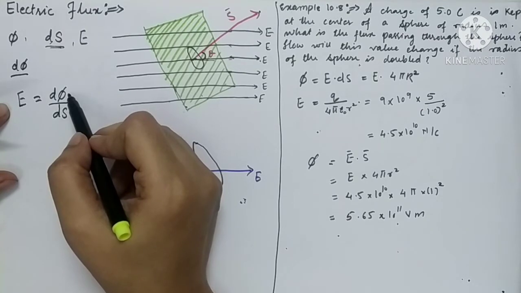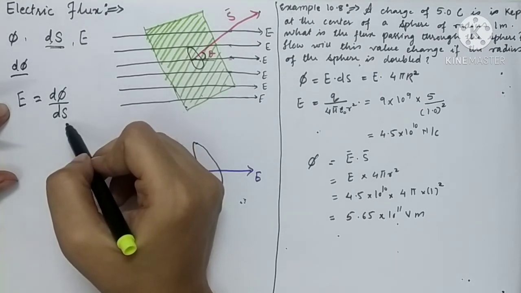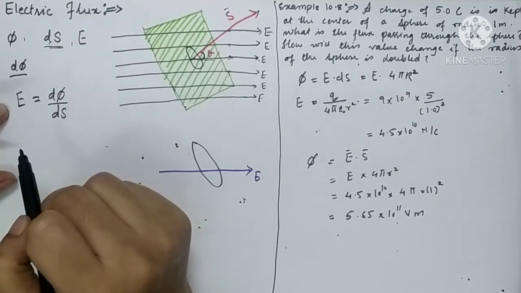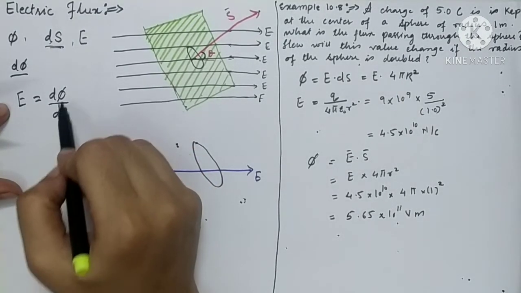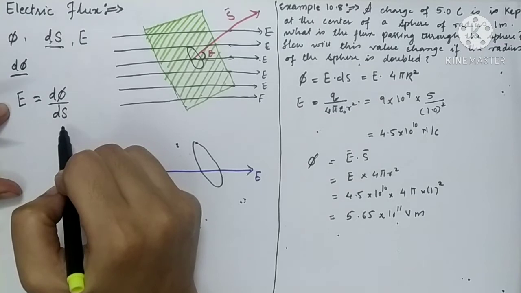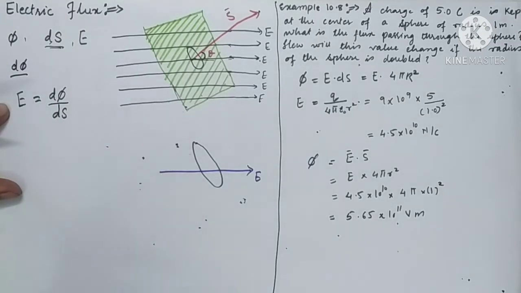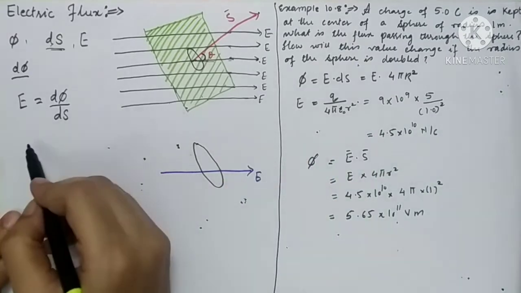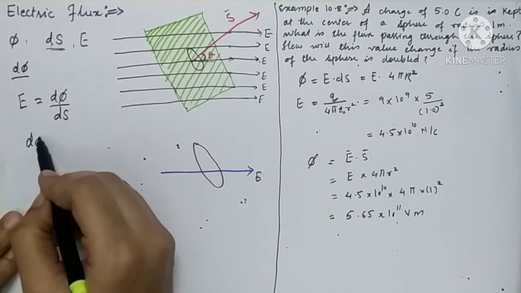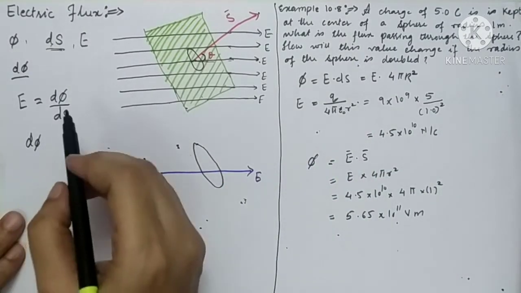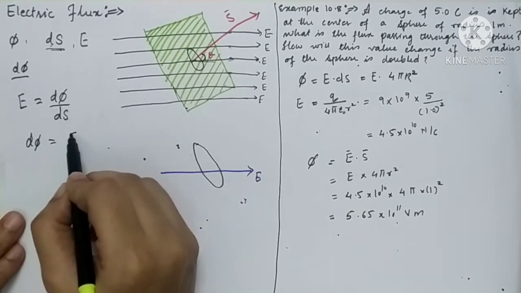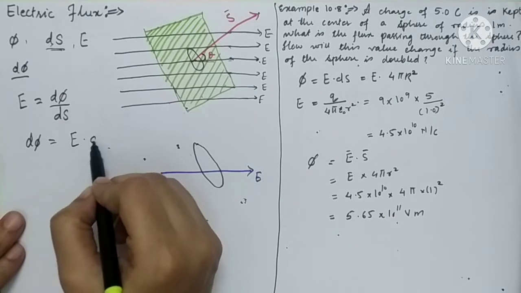The number of lines of force is small and the surface area is also very small, so that is why we have taken the derivative: derivative of phi upon derivative of the surface area. This is the formula of electric field intensity. Then the number of lines of force passing through this small surface area, d phi, can be written as E into ds.